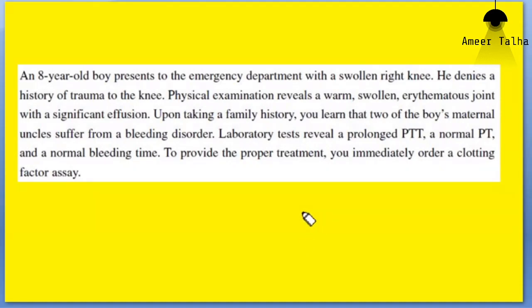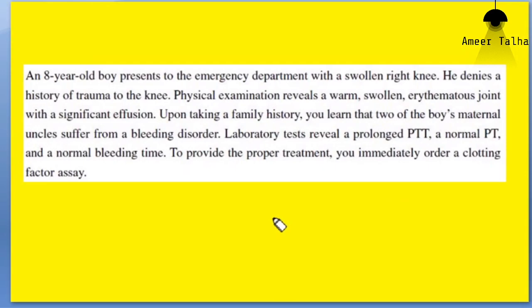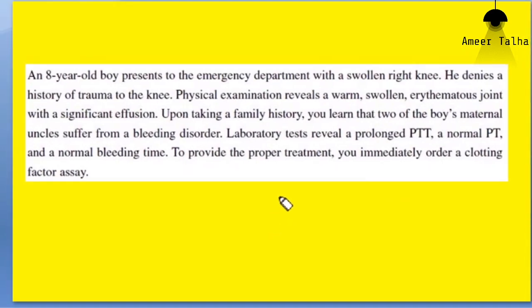Now for clotting time, we have two sub-tests. One is known as partial thromboplastin time, or PTT, and the other one is prothrombin time, or PT. So remember, prothrombin time and partial thromboplastin time are the tests for the determination of clotting time.